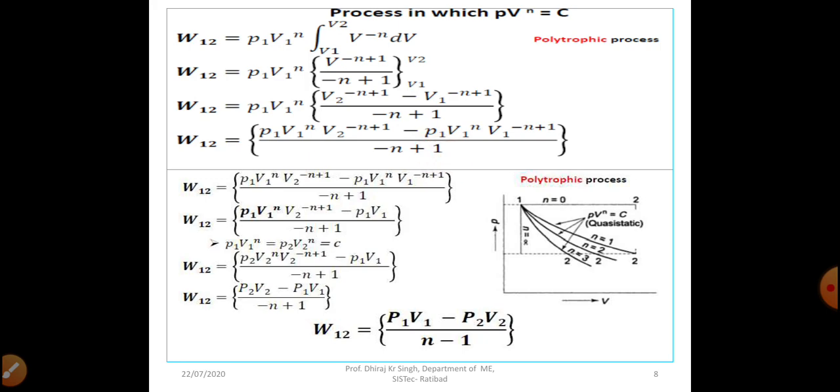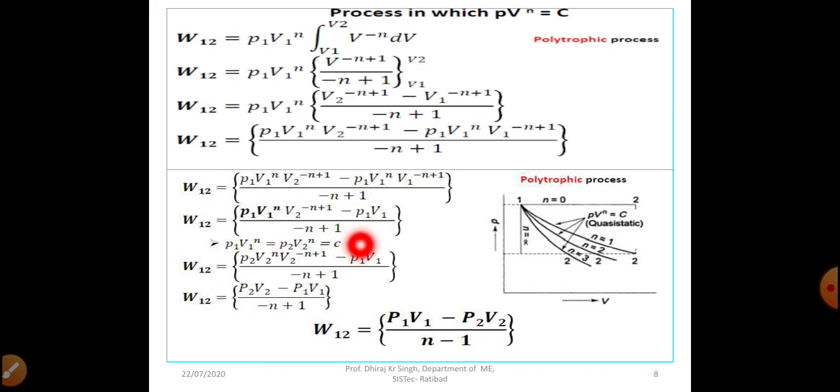Now we can see in the second term that V1^n and V1^(-n) are equal and opposite, so these two will get cancelled out. So now we will get P1 V1 in that term. So our new expression will be W12 equal to P1 V1^n V2^(-n+1) minus P1 V1, divided by (-n+1).